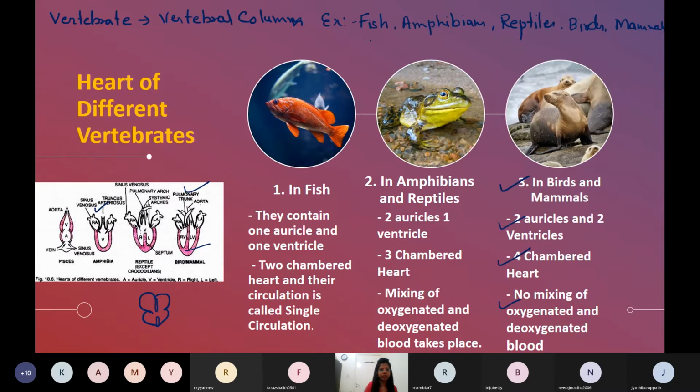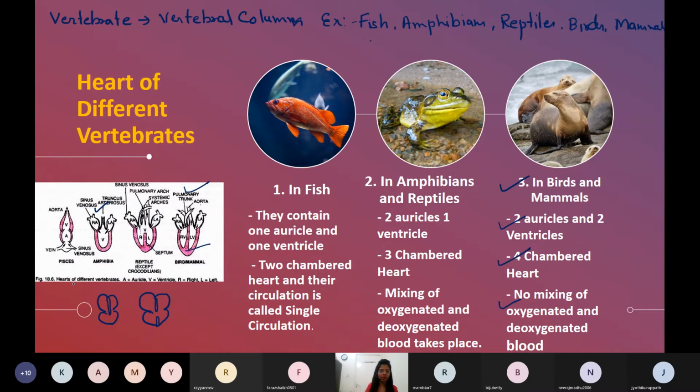Let's come to the amphibian. Amphibians have a three chambered heart, meaning two clear-cut auricles. No problem in the auricles, but there is a problem in the ventricle. There is only one ventricle. Oxygenated and deoxygenated blood both mix together in the ventricle. So when the blood goes to the aorta to supply the body, it is not completely oxygenated; a little deoxygenated blood is already there. That's the problem with amphibians and reptiles. They are not getting 100% oxygenated blood.